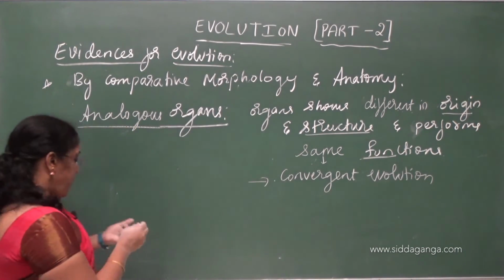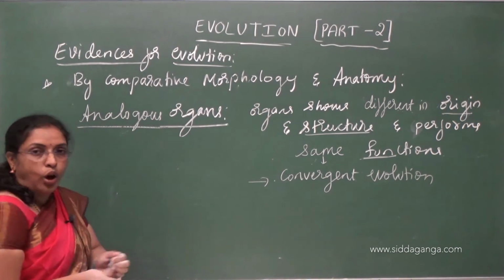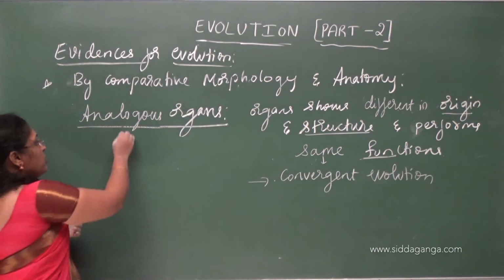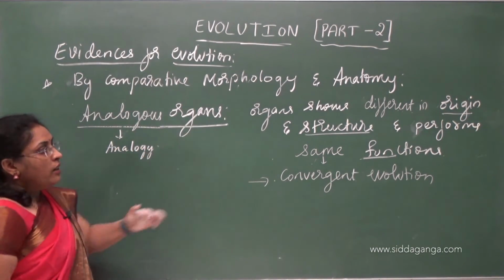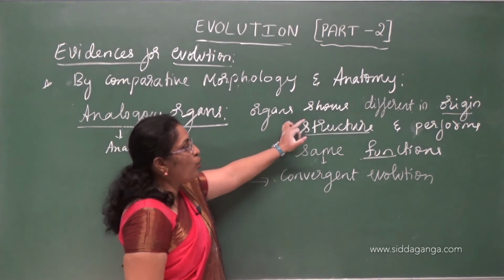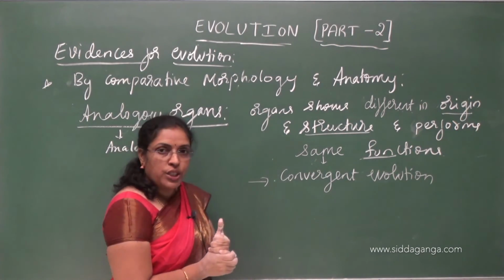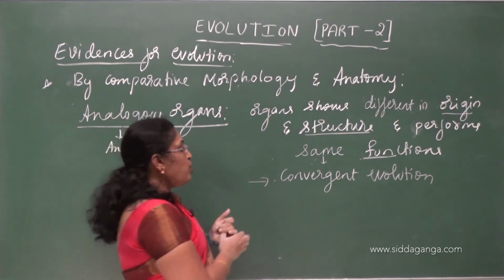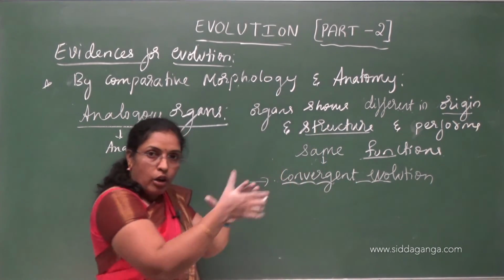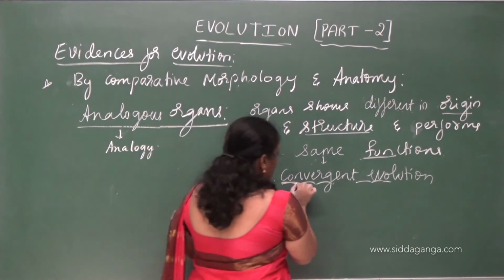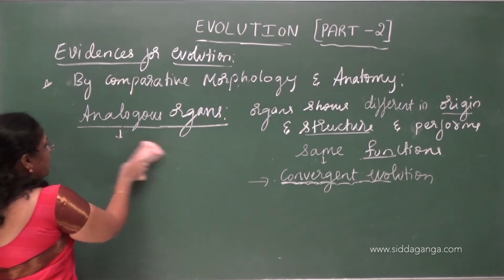So for these examples, see analogous, ana means different. The study about analogous organs is called analogy. They are nothing but organs that are different in origin and structure, but they perform the same functions. This type of organs show convergent evolution. That means all of them do the common function, that shows convergent evolution.